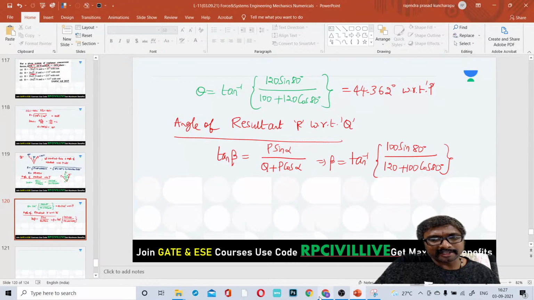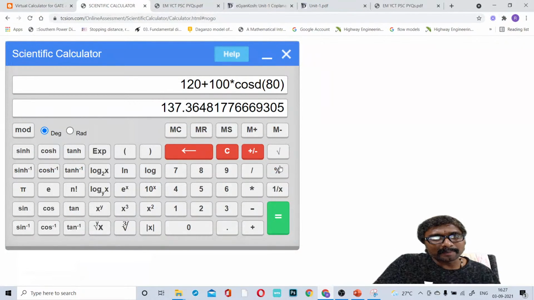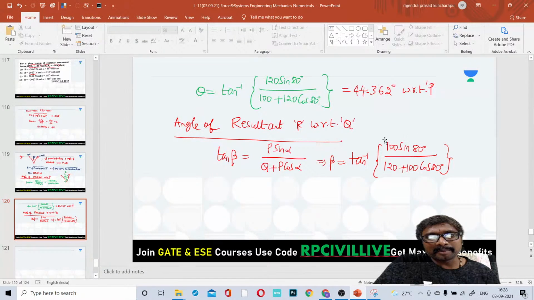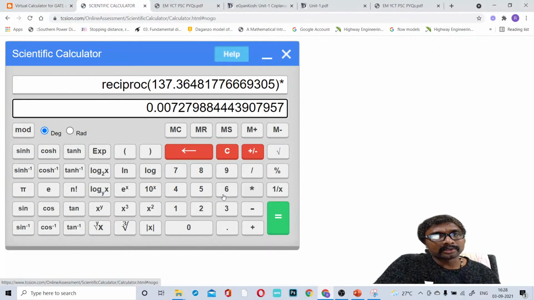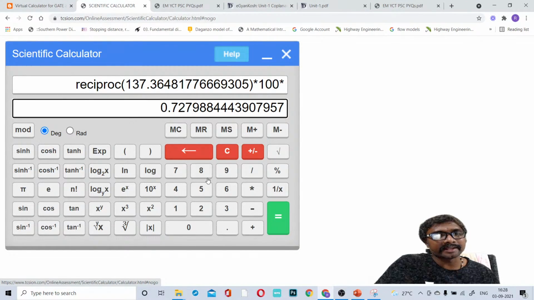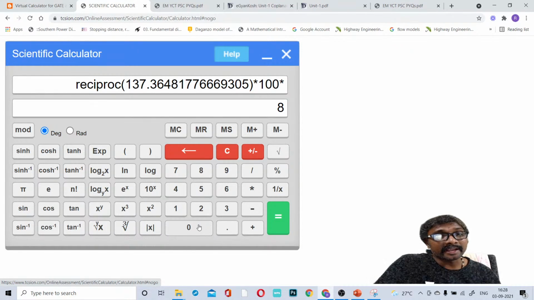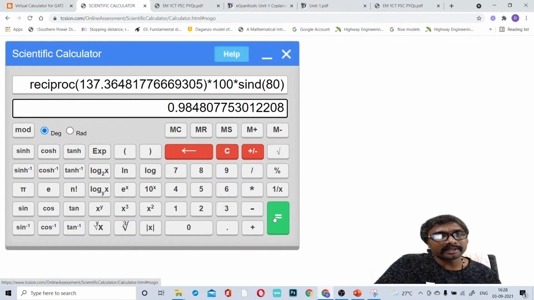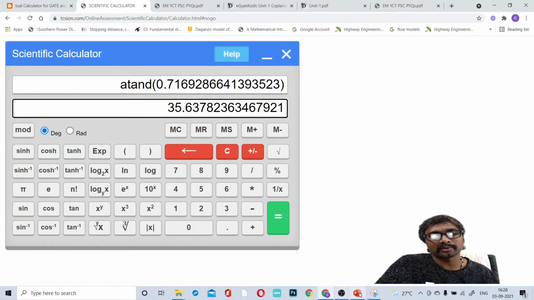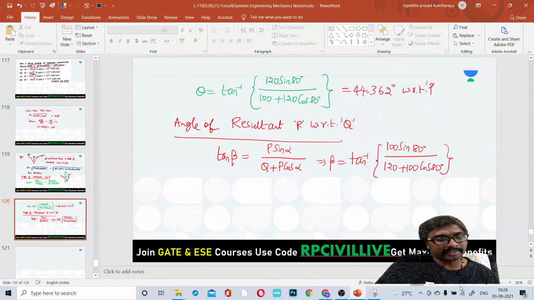For this we have to apply 1 by x. After you apply 1 by x, you will get some value, and multiply this with 100 and sin 80. Again, into sin 80: how do you get sin 80? Enter 80, then press sin. Then this is the answer. Then we have to take tan inverse. Tan inverse of this value will be 35.64.